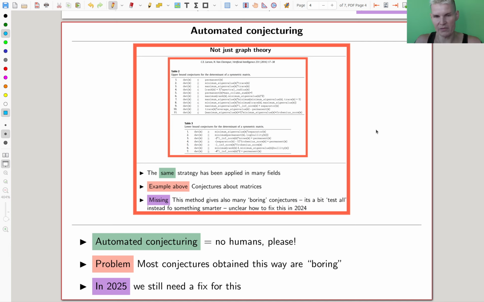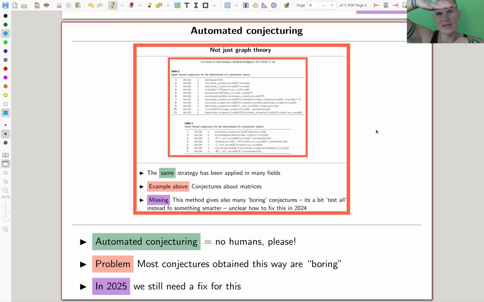You list all possible conjectures, you get whatever, a million conjectures, and everything except one of them is completely boring. So most conjectures in this way are completely boring, and we don't know any way how to fix this as far as I know. So what would be really good is to not just generate a list of possible conjectures, but also to have AI decide which one is interesting, right? So you have a list of possible conjectures, what on earth are you going to do with that? There will be some human who tries to read it, way too much work.